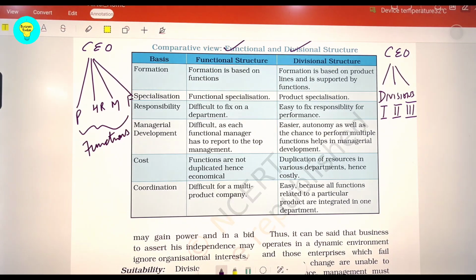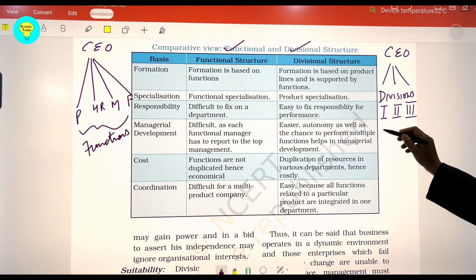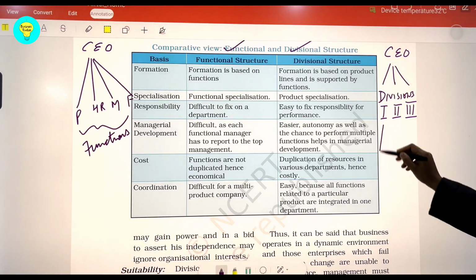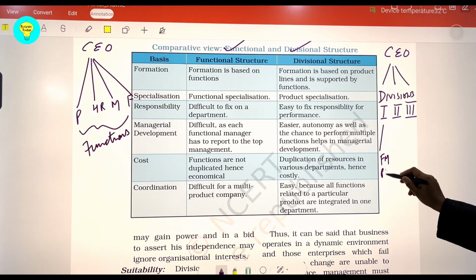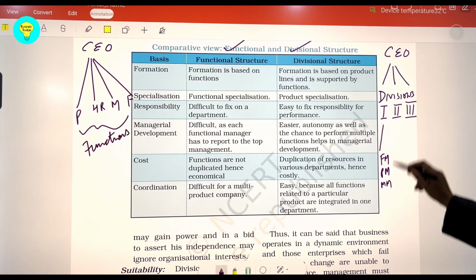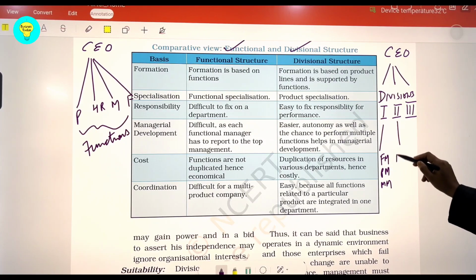So these divisions come up, and after the divisional heads, in each we get these functional managers, finance manager, production manager, marketing manager. It will be in division 1 as well as in division 2 as well as in division 3.